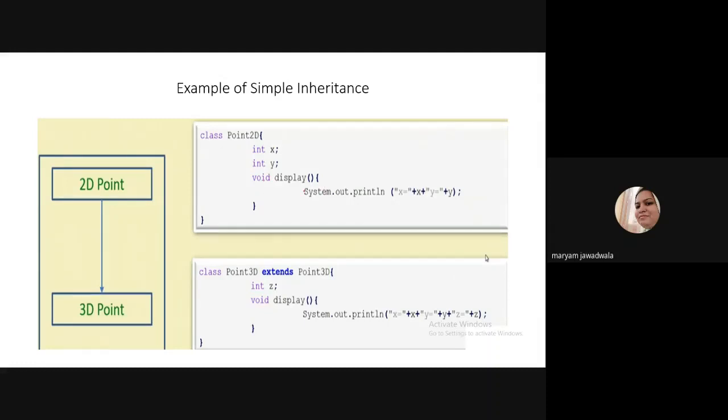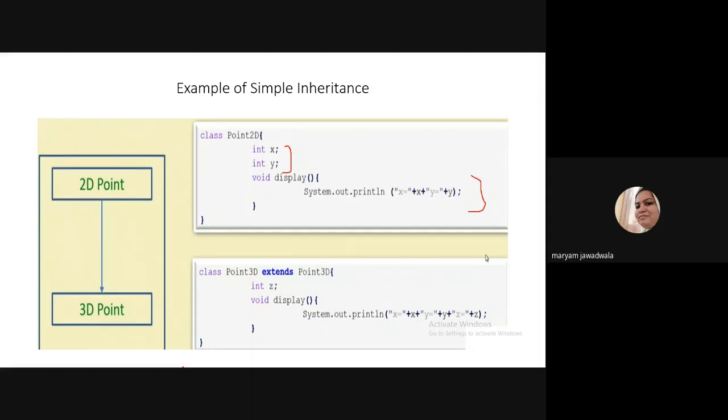Inside this method, I write a simple System.out.println and print the values of x and y. So there are two data members of type integer and one method, display, in class Point2D. Hope you all understand the Point2D class.